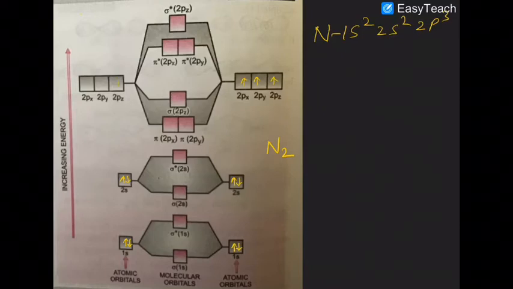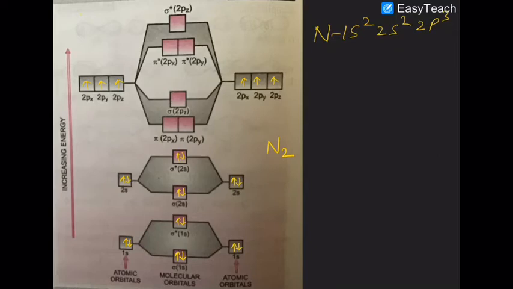Again the second atom, singly occupied, singly occupied, singly occupied. Now these 4 electrons, 2 will go to bonding, 2 will go to anti-bonding. Here also 2 will go to bonding, 2 will go to anti-bonding.